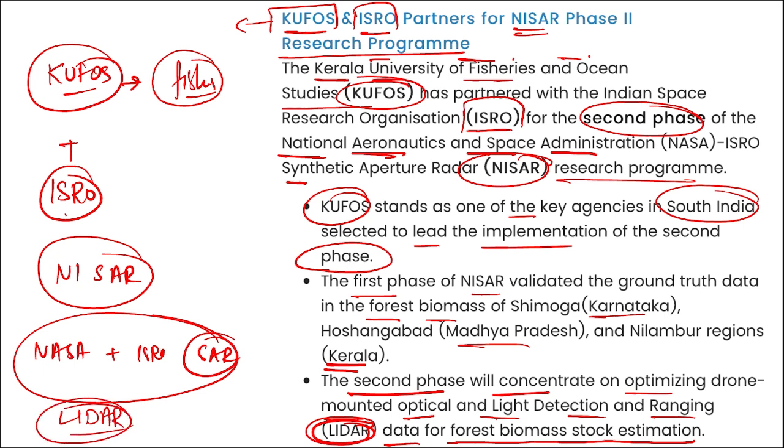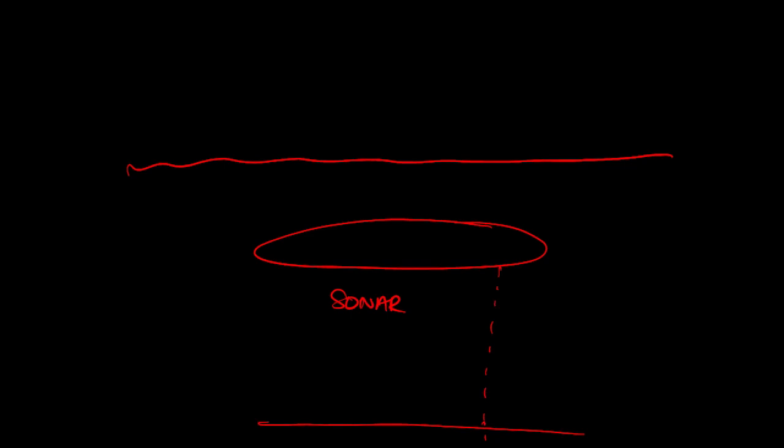LiDAR is similar to that of a sonar. What sonar does is, when you are on the surface of the sea, this is a submarine, right? How sonar works is, this submarine will be sending signals, and when these signals hit the bottom of the sea, they will be reflecting back, and this sonar will be detecting the amount of time it took for these signals to reflect back from the particular surface, right? And accordingly it will be designing a map of this surface.